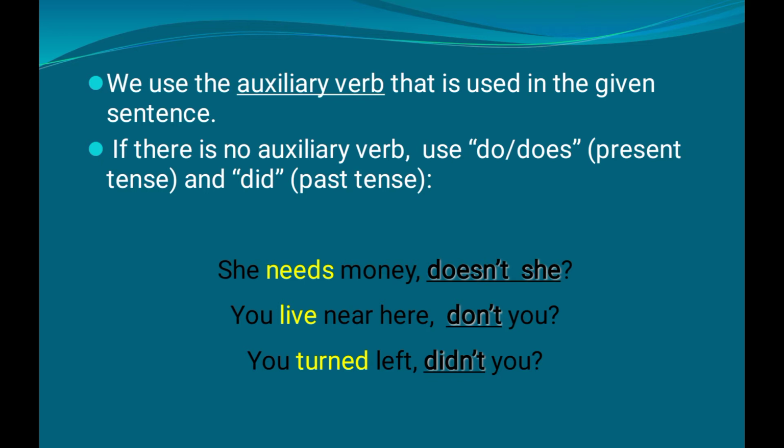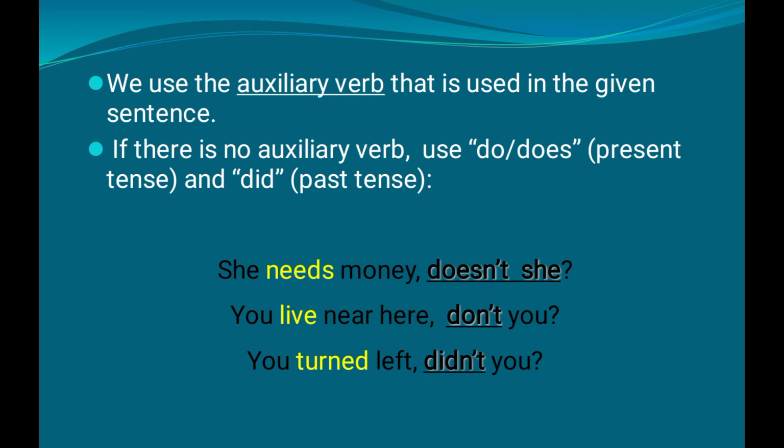She needs money. You just see the sentence: she needs money. And what form of tense is used there? She needs. That is in simple present form. So it's a simple present sentence, and also it is a positive sentence. She needs money. That is a positive sentence. So the tag should be negative. So be aware of it.